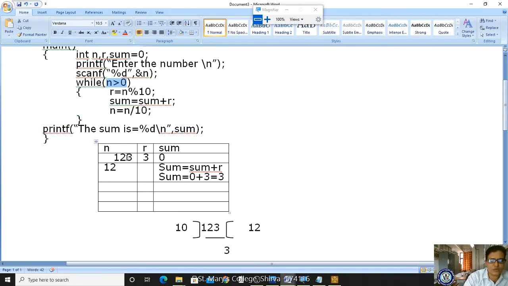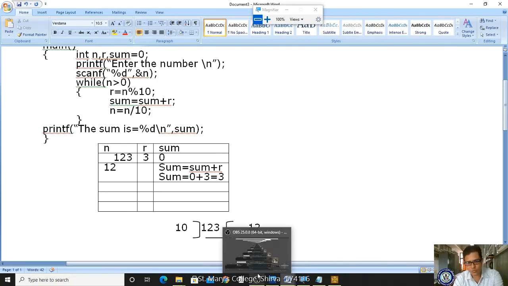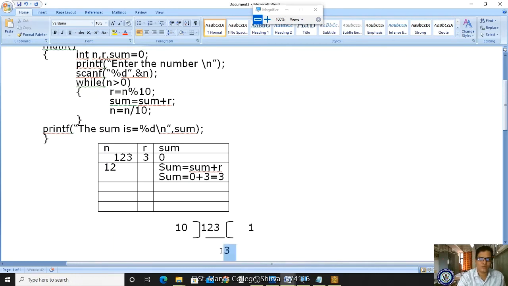12 greater than 0, whether the condition is true. Yes, true. Once again I am dividing. So now what I am dividing is 12 percentile 10. If I divide 12 percentile 10, now it becomes 1, and the remainder is 2, right?